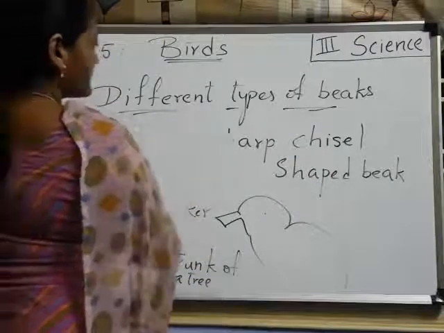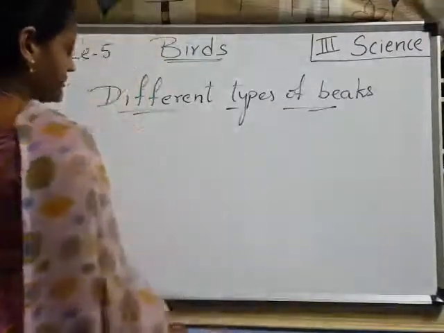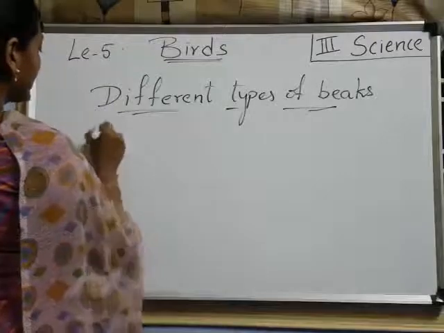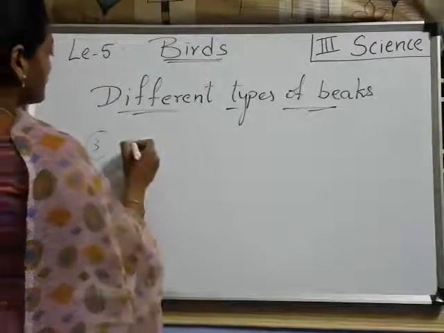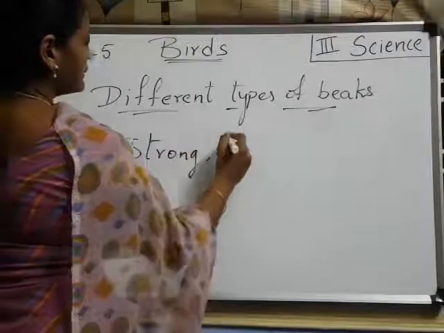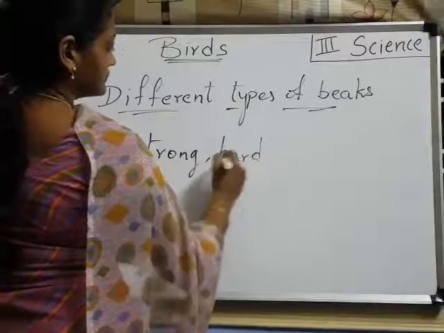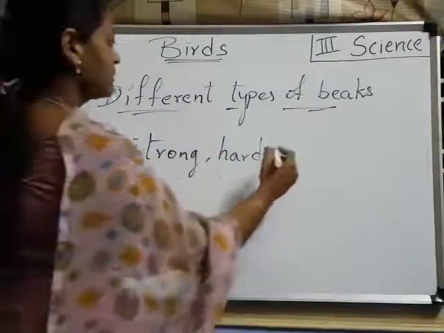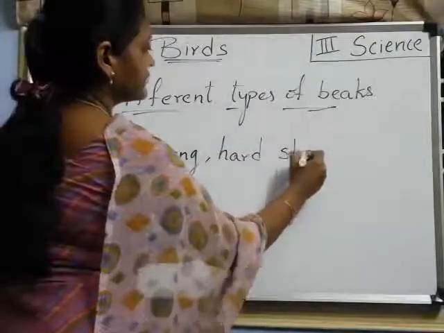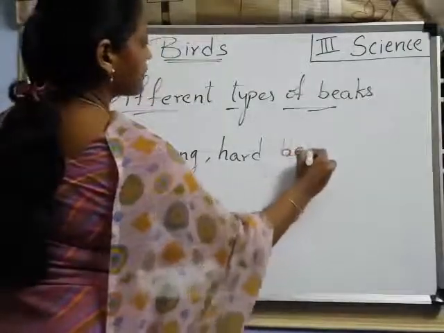Next, the third type of beak is strong and hard. Nothing but a hard beak.